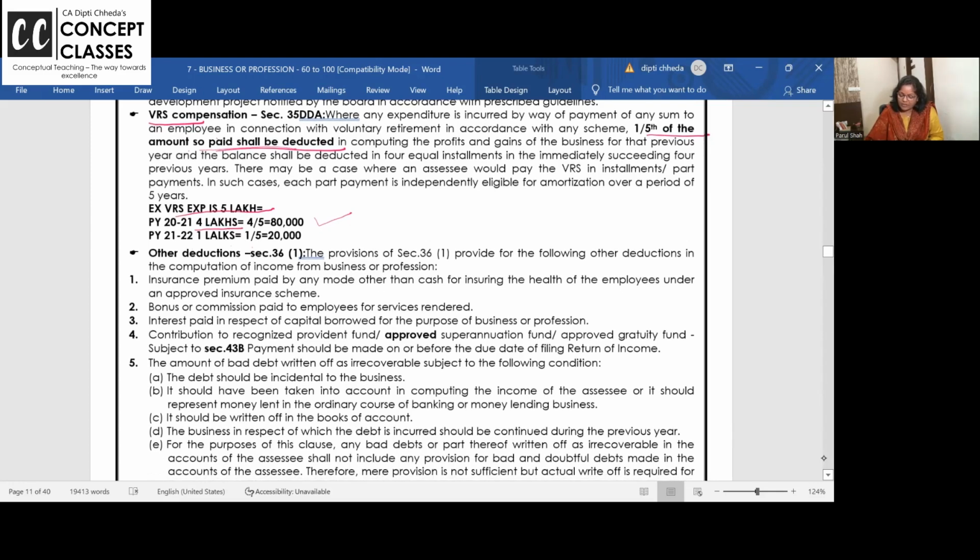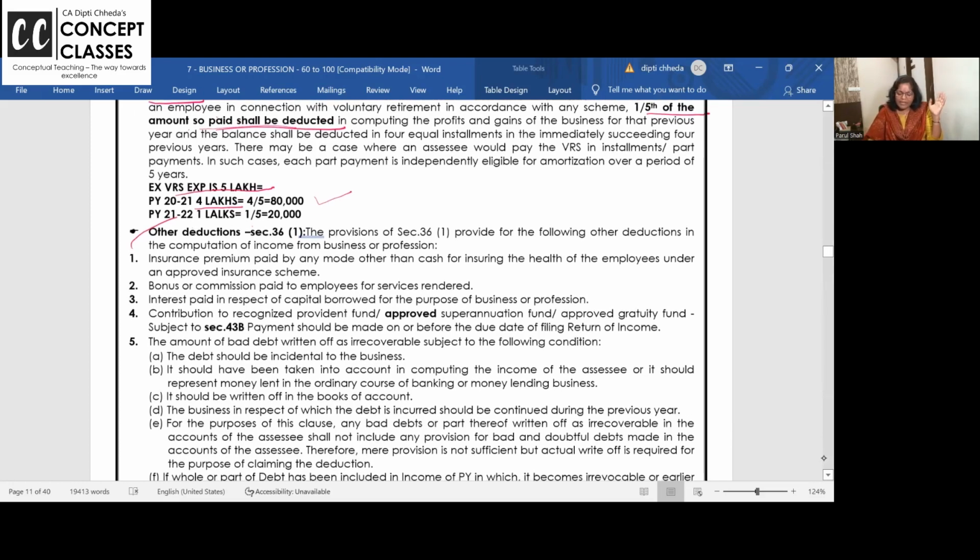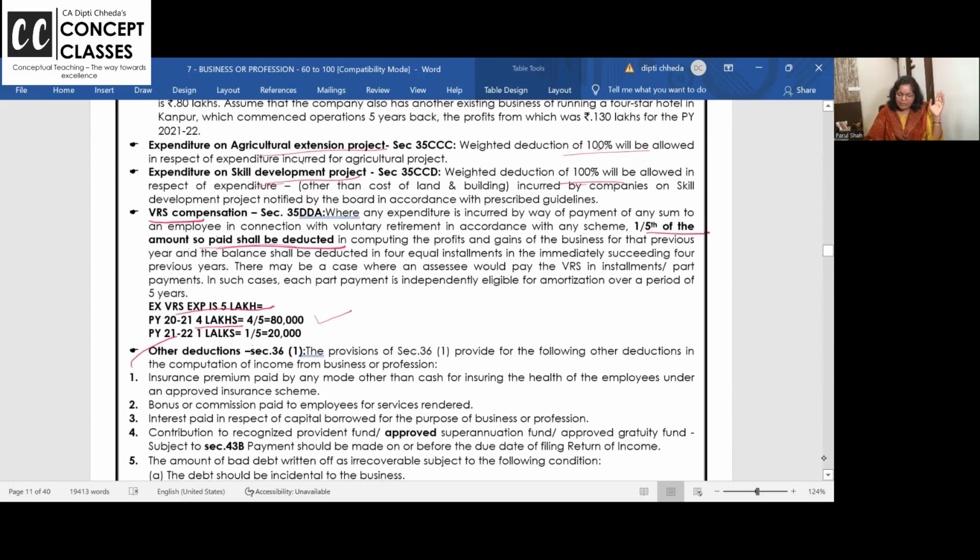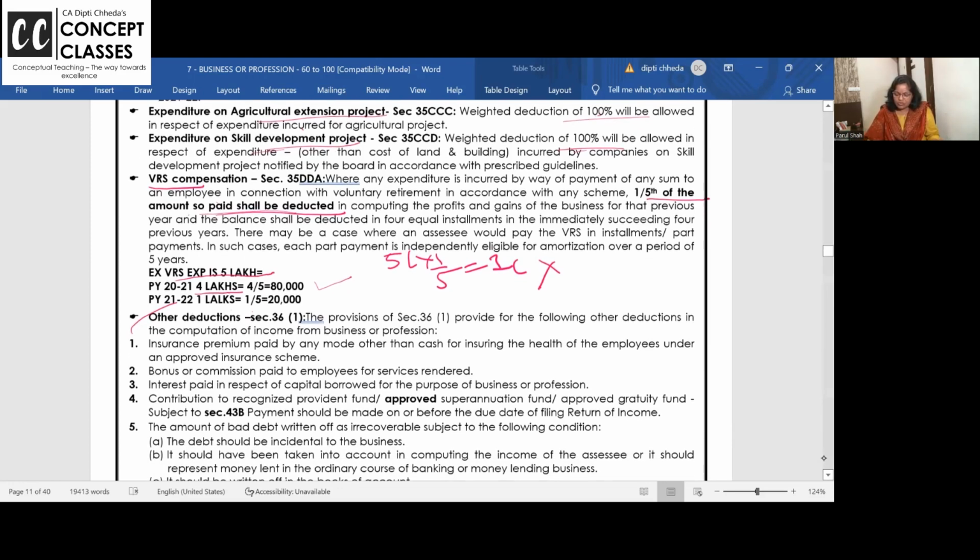Other deductions. Now, 35 is done. 36 is general deductions related to business which are normally allowed. You know how they frame up these MCQs, for VRS also. If you write, ma'am, 5 lakh का 1/5, 1 lakh, that will be an option in MCQ, but it's wrong. Why? 5 lakh is due, but how much is paid? 4 lakh. So how much is allowed? 1/5. That is 80,000.